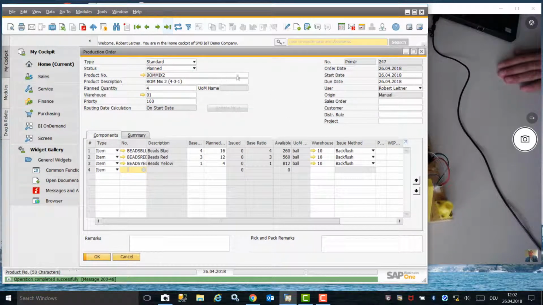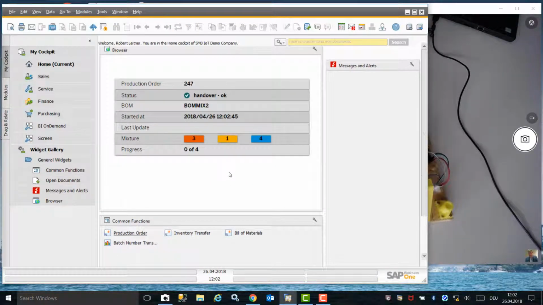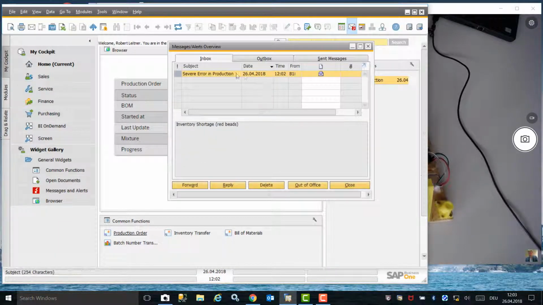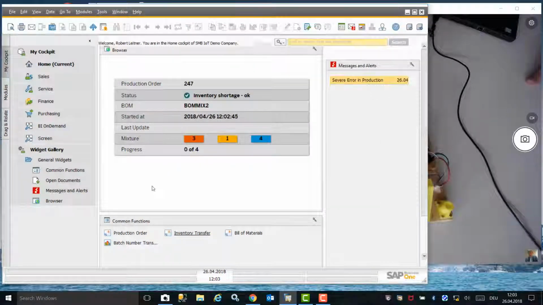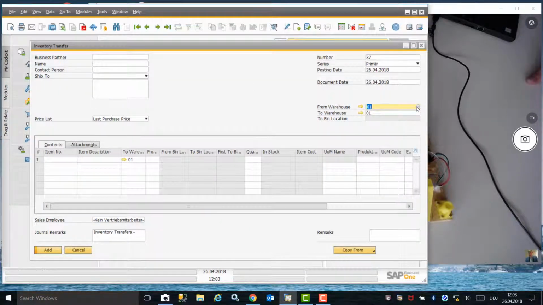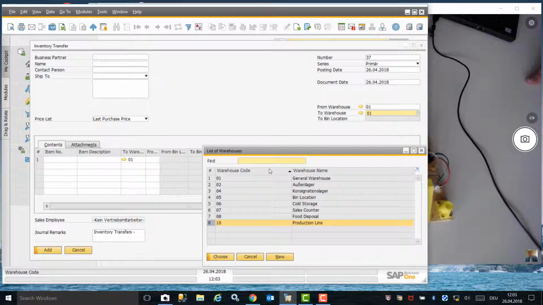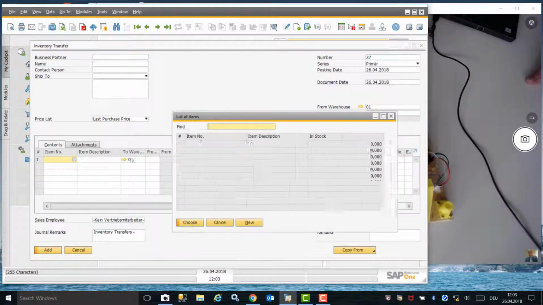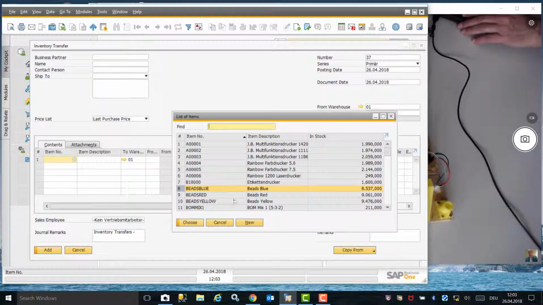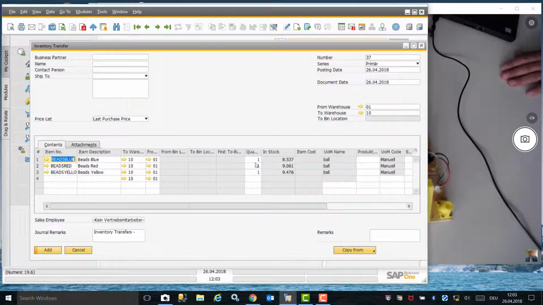I now need to change the status of the production order from planned to released to send it to the factory. We can now see in the widget that the handover process was successful, but there is an inventory shortage. We receive an alert indicating there was an error during production, and it advises that there is an inventory shortage of red beads. We now need to create an inventory transfer from our local warehouse to the production warehouse. In this example, we will select all 3 items, blue, red, and yellow beads, to be transferred to avoid any further shortages.